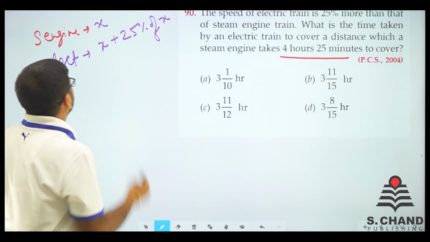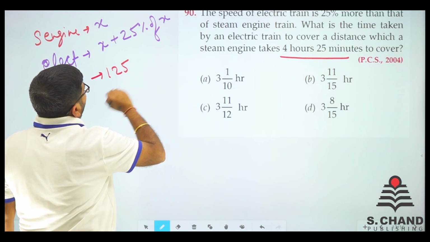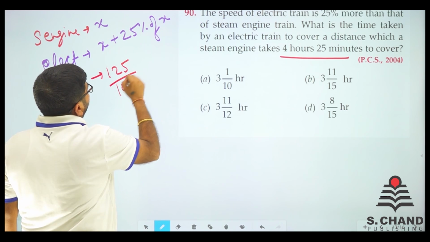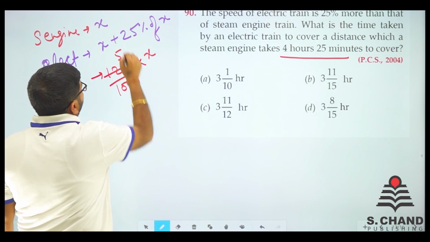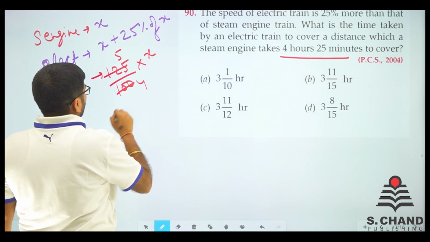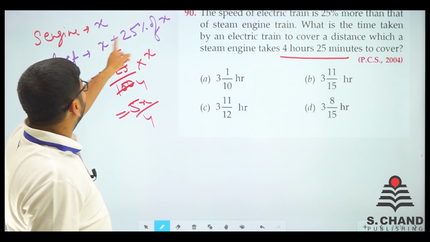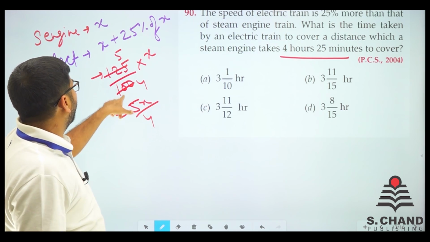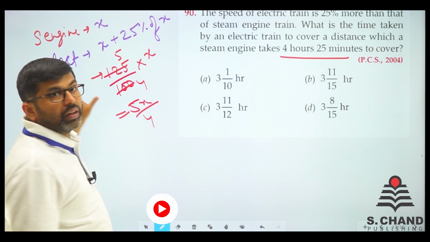So it is almost 125 by 100 of x. So it will be like 5 times, it will be 4 times. So it will be 5x by 4. Why 125? Because 1.25, that is percentage. So 125 by 100 is the speed of electric car.